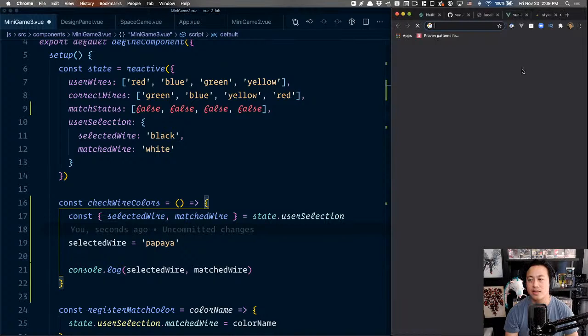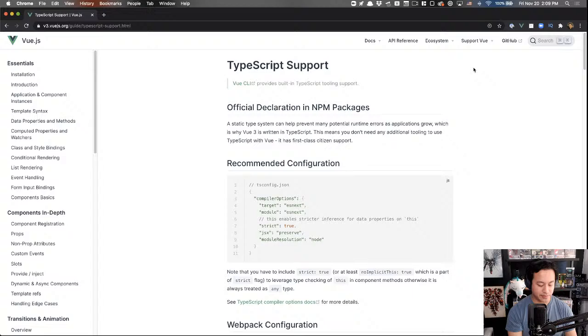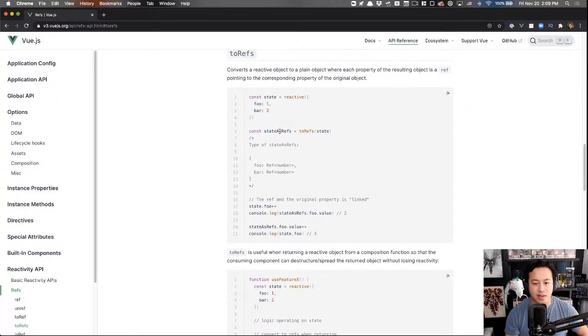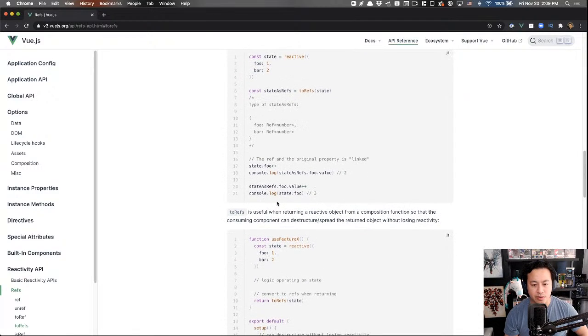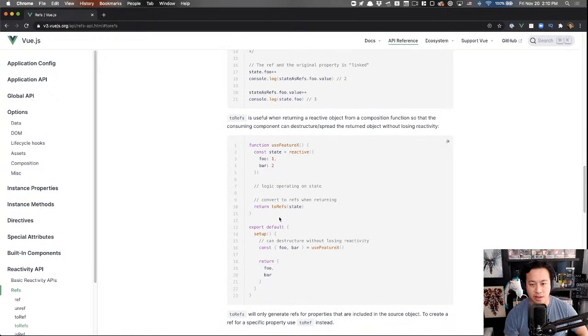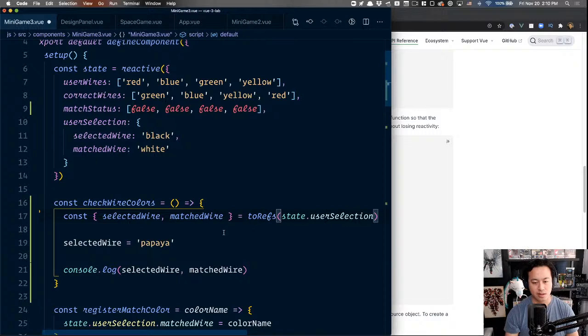All right, let's look at the Vue 3 docs real quick. Let's see what we got, because this part clearly I need to double check on. So we have toRefs. Okay, so reactive, that's fine. Foo value, fine. toRefs is useful for returning the reactive object. Yep, I agree. Okay, so it can destructure or spread. Okay, hang on. If that's the case, did I just inadvertently figure it out? toRefs like this, like that.